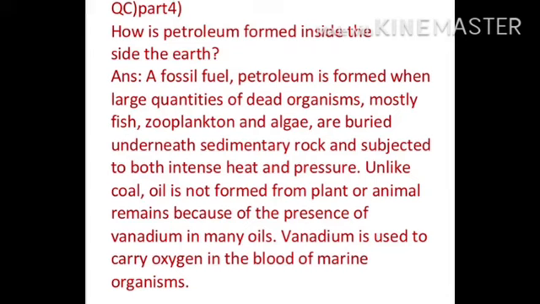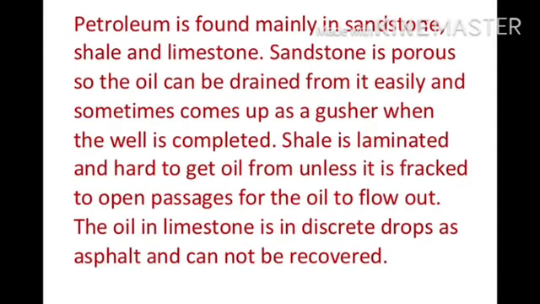Unlike coal, oil is not formed from plant and animal remains, because of the presence of vanadium in many oils. Vanadium is used to carry oxygen in the blood of marine organisms. Petroleum is found mainly in sandstone, shale and limestone.